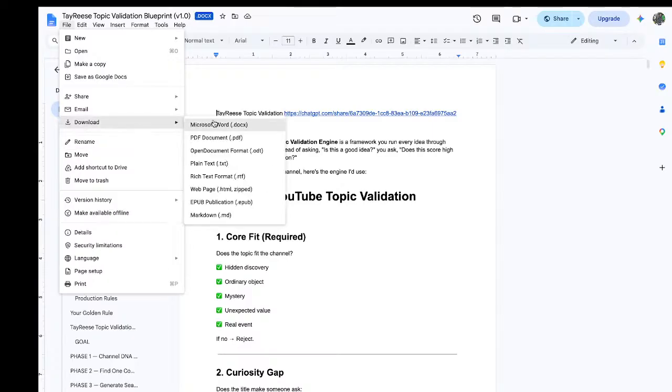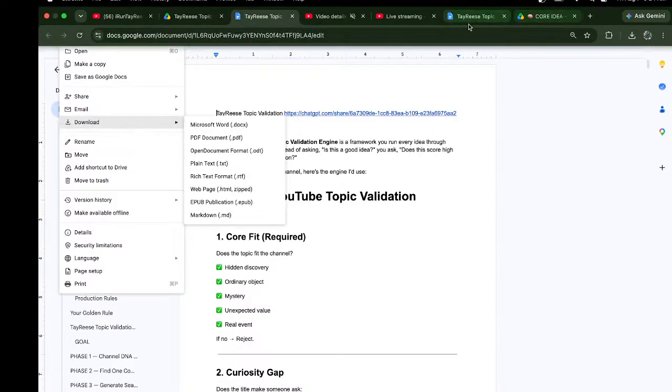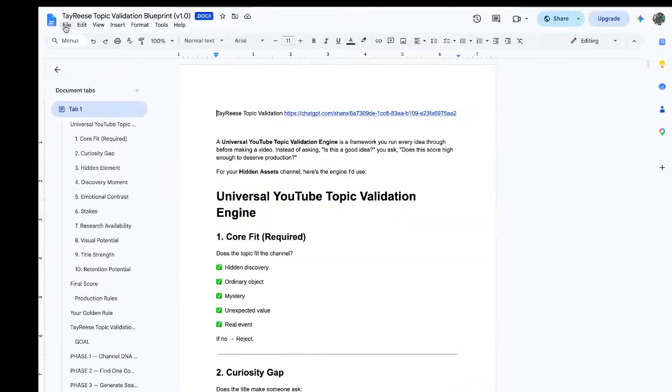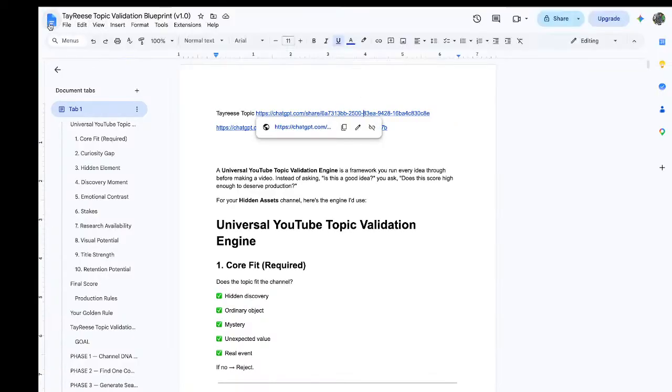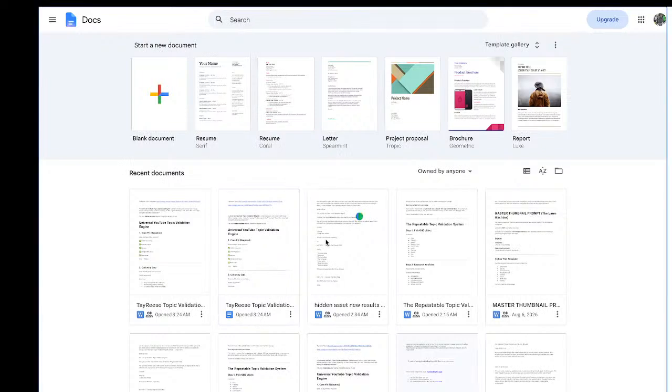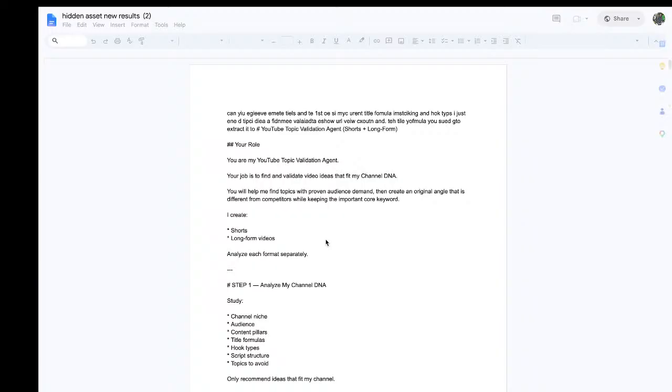So you're going to download it as a docx, and next you want to make sure that you've got your channel DNA. Listen to everything I'm saying. Stop what you're doing right now. If you want to be on the right track to go viral, listen to everything I'm saying. What you want to do is put everything in the results, then copy and paste it over here.